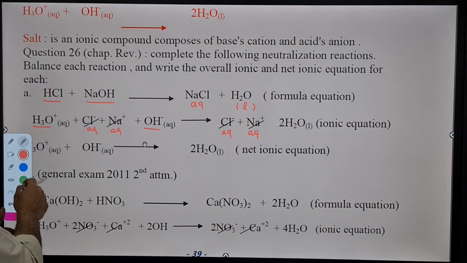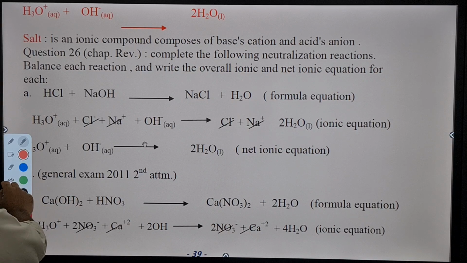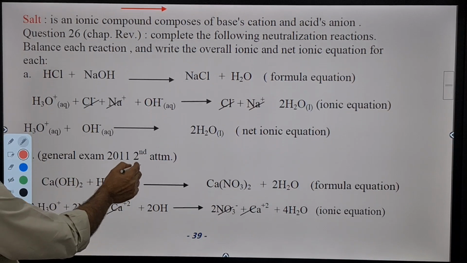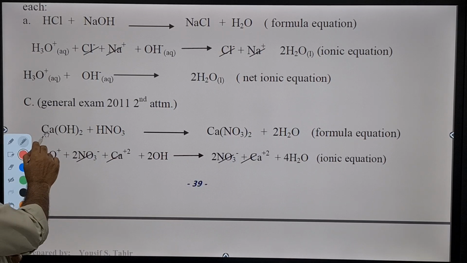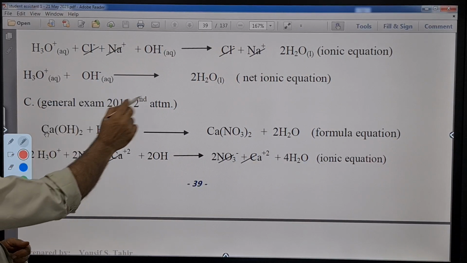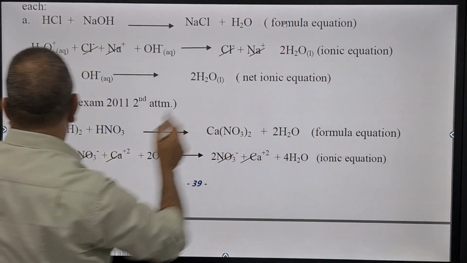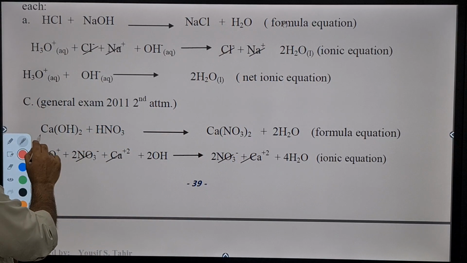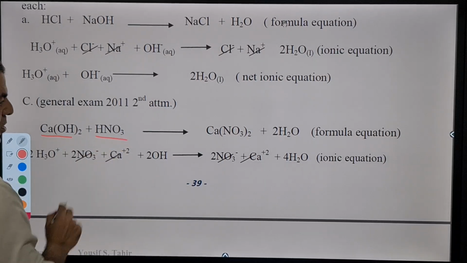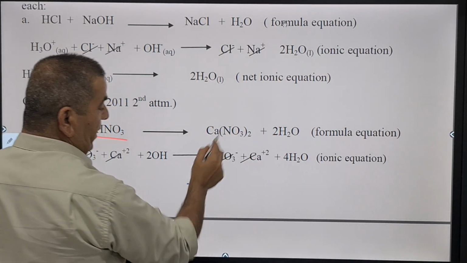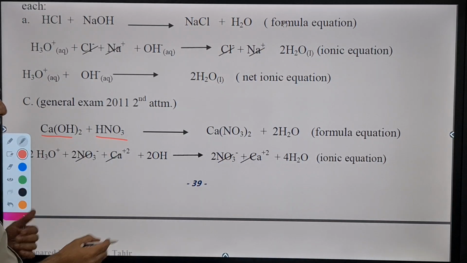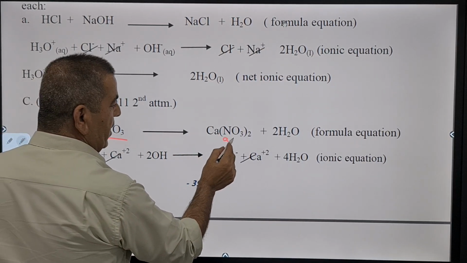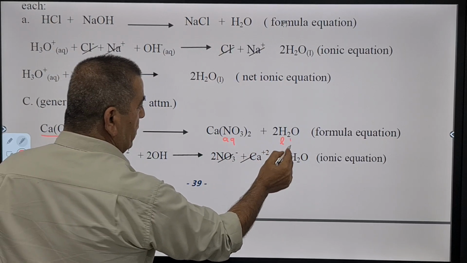Let's move forward and have a look at this question of general exams of 2011, I think second term. We have a strong base and a strong acid, producing a salt and water. But this salt contains nitrate. Any compound containing nitrate is aqueous. It doesn't precipitate. So this is aqueous and this is liquid.